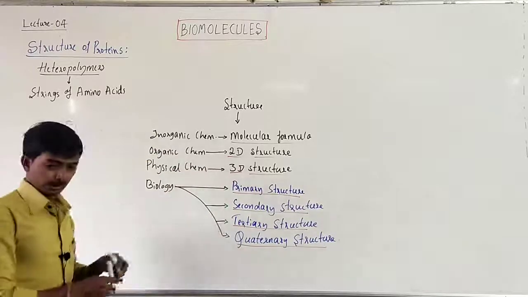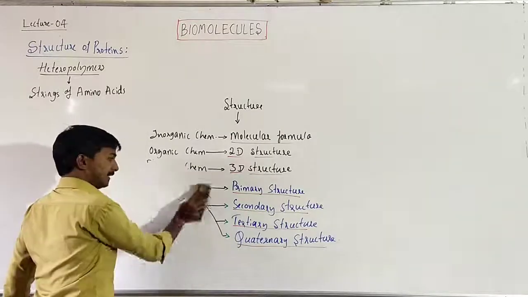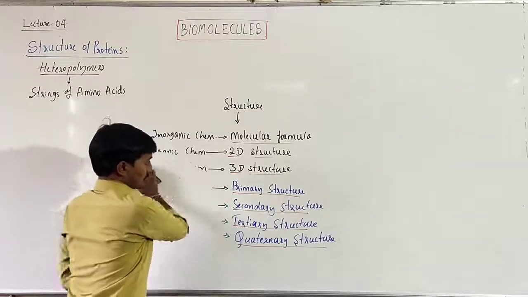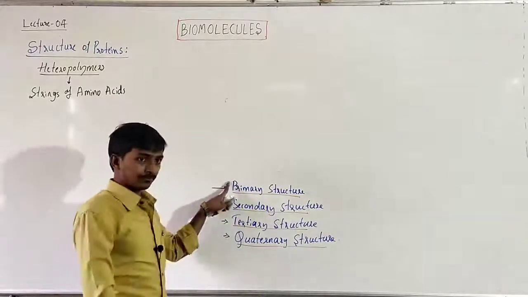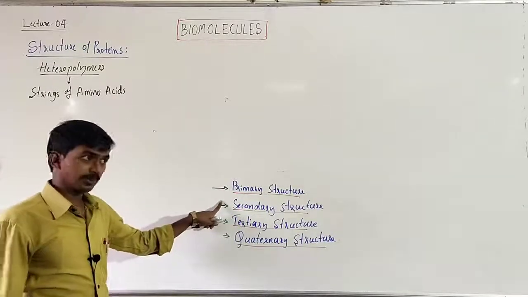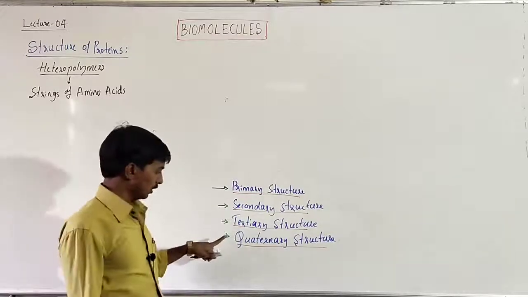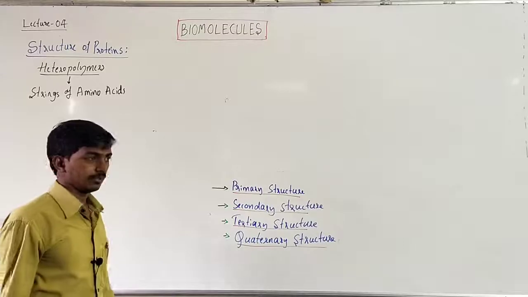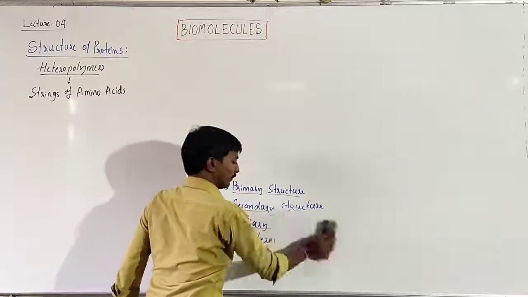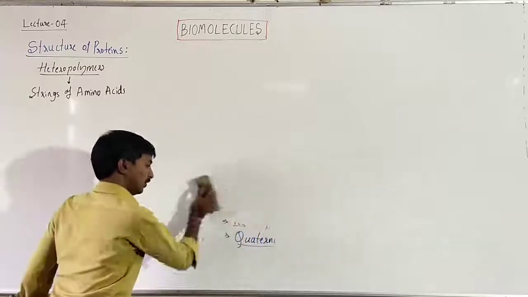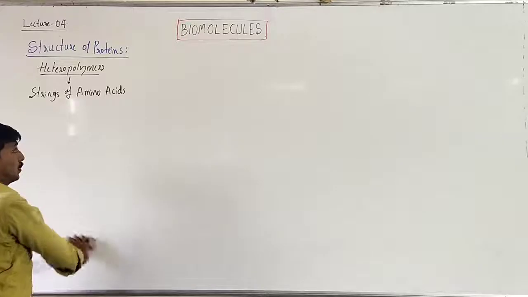We'll go to the topic, structure of proteins, and discuss the primary structure, the secondary structure, the tertiary structure, and lastly the quaternary structure of protein. Today's class will be very short since we need to finish up the proteins, and in the next class we will go to the next biomolecule.